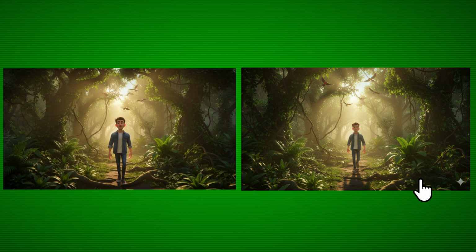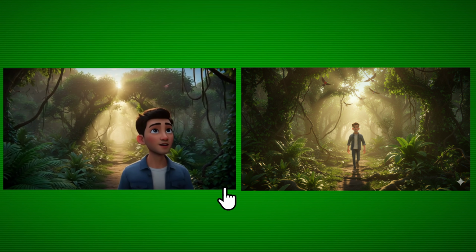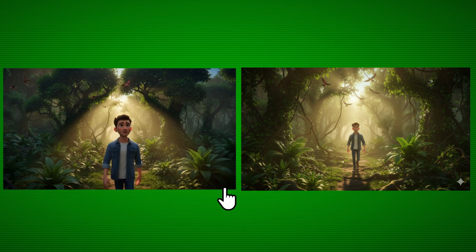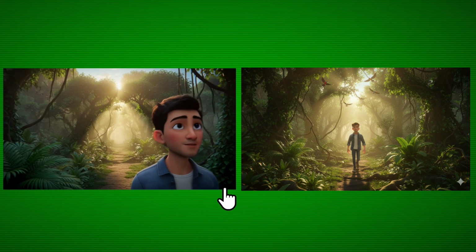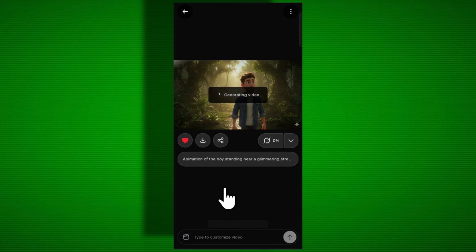You may notice that the original image had a small watermark, but after creating the video, that watermark completely disappeared, like magic. In the same way, there won't be any watermark visible in any of your videos. It only appears on the images. So I'll quickly generate the second video now, just like I did with the first one, and you should create all your videos in exactly the same way.